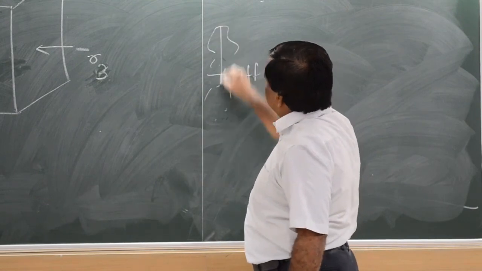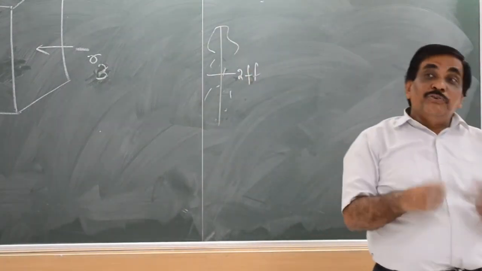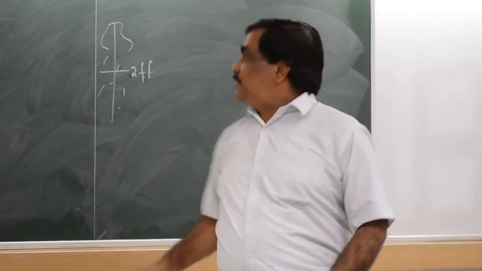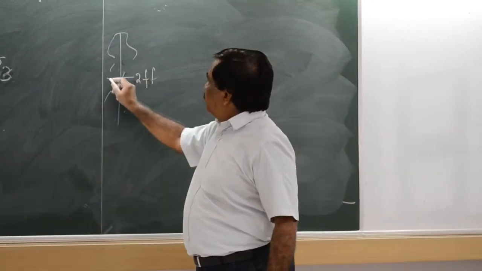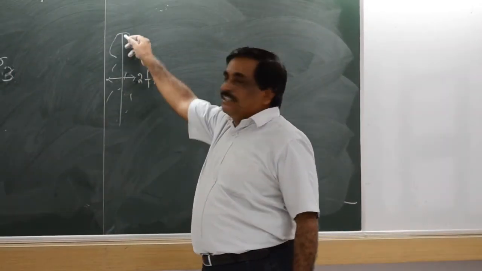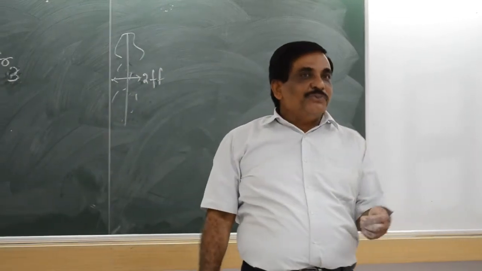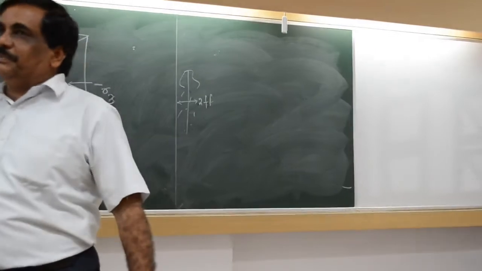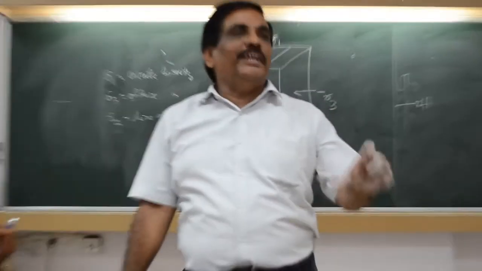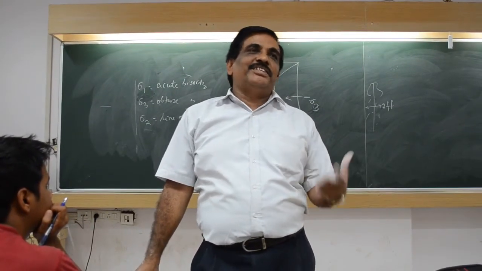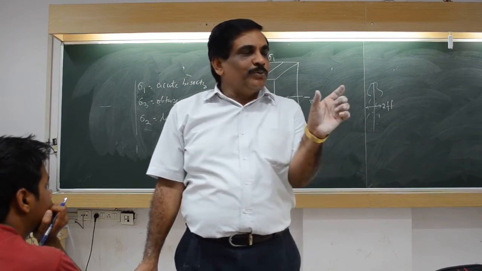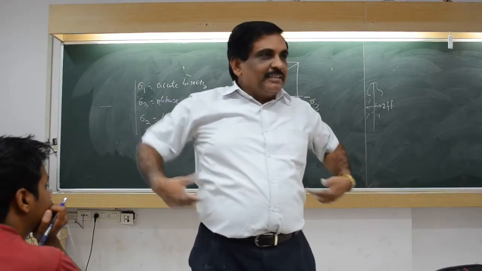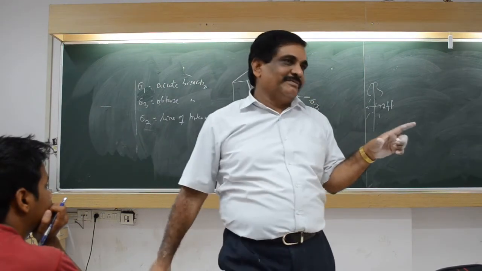Can you tell me what this is? Suppose the width of a person is 2 feet. What is the length? How to know this? Provided you know the ratio. The ratio is fixed for all human beings, more or less. The ratio is 3. If 2 feet is this way, then 3 times is 6 feet.